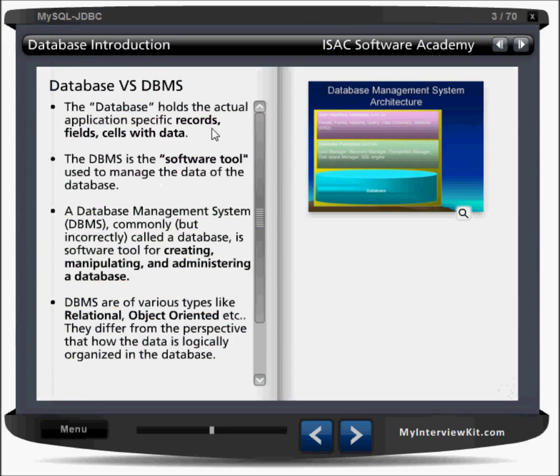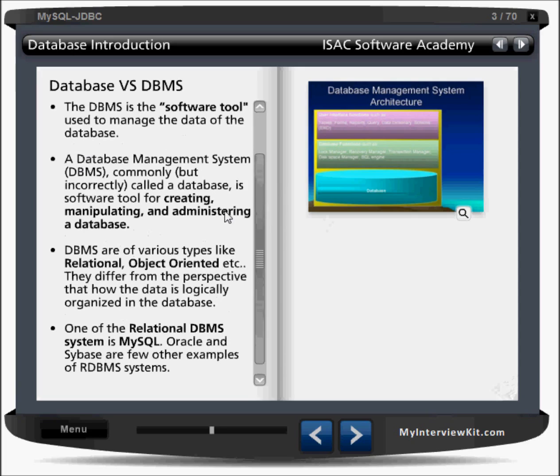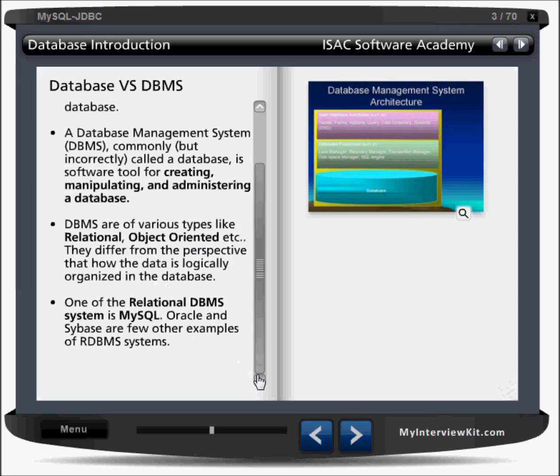So the database holds the actual application specific records, fields, cells with data. The DBMS is the software tool used to manage the data of the database, right? And I can say DBMSs are called database systems, which help us to create, manipulate, and administrate a database. DBMSs are of various types like relational, object oriented. They differ from the perspective of how the data is logically organized in the database.